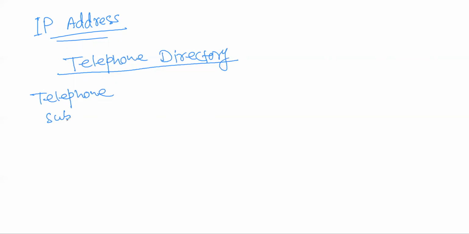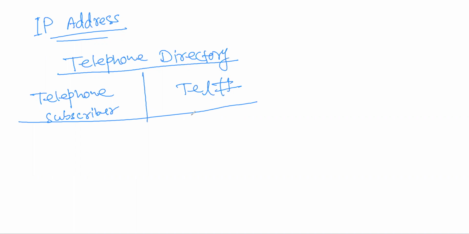In that telephone directory you had the telephone subscriber, the name of the person, sometimes the address, and then the telephone number. So there was a one-to-one mapping.